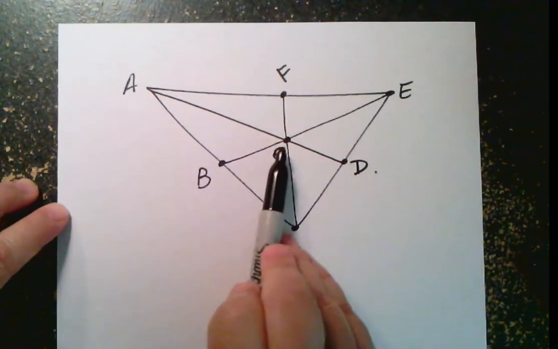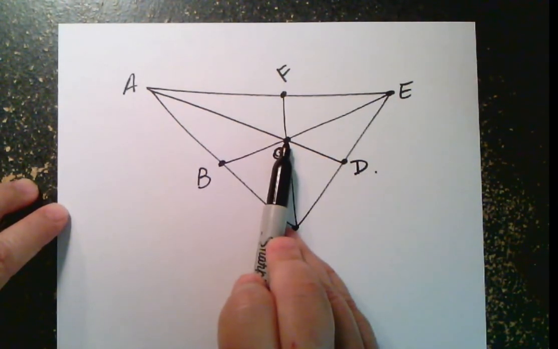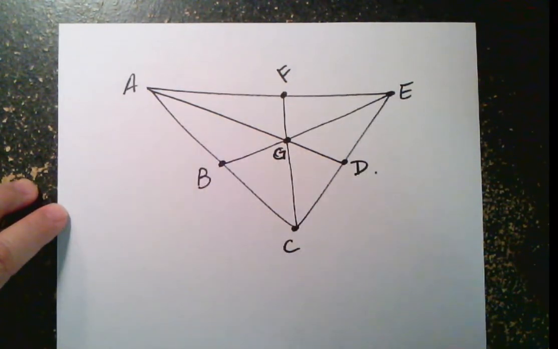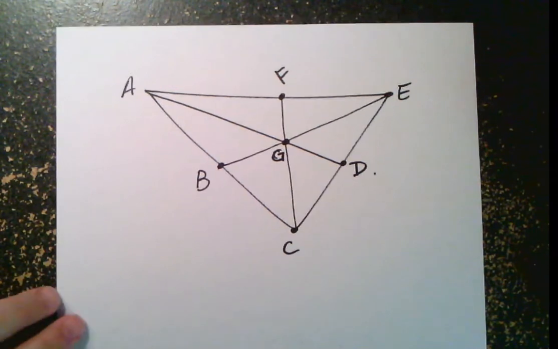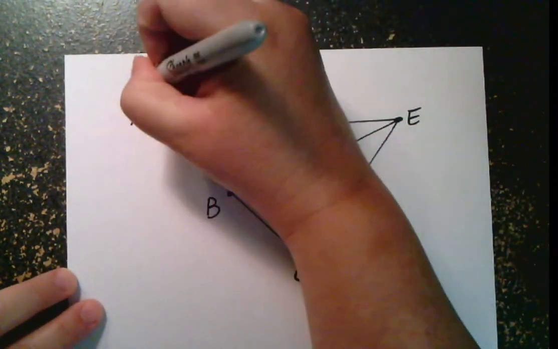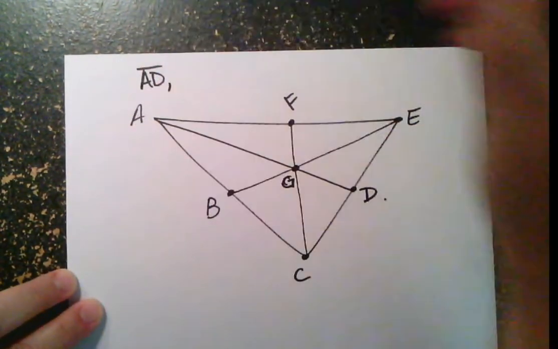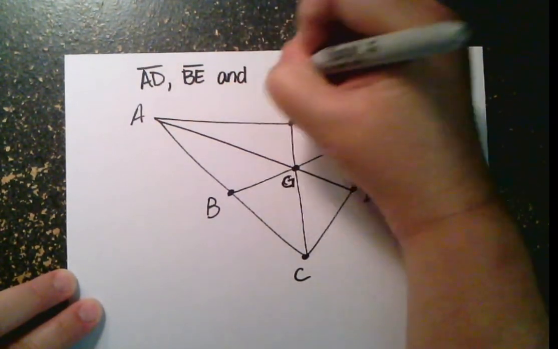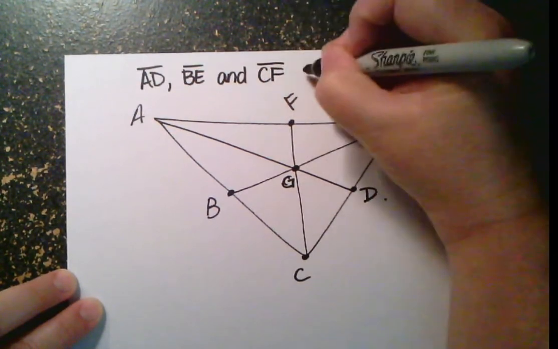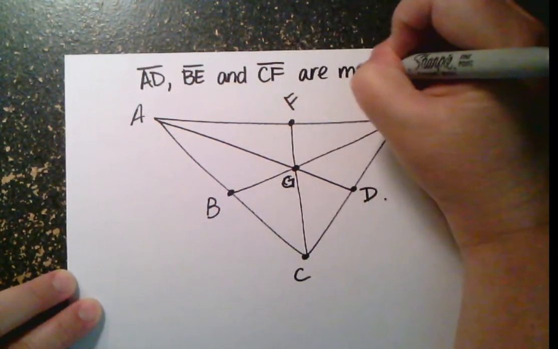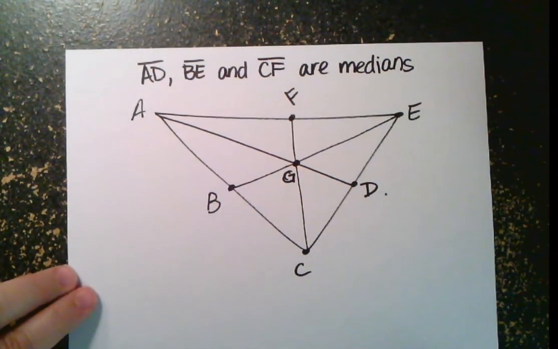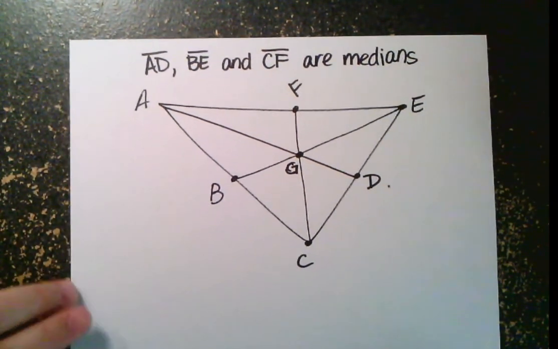Or you could be told that G is a centroid. And knowing that G is the centroid tells you that the medians are those segments that meet there. Okay, so different ways we could be told. Let's just go ahead and assume that we're told AD, BE, and CF are medians instead of seeing markings. Okay, so that tells me that B, D, and F are all midpoints.